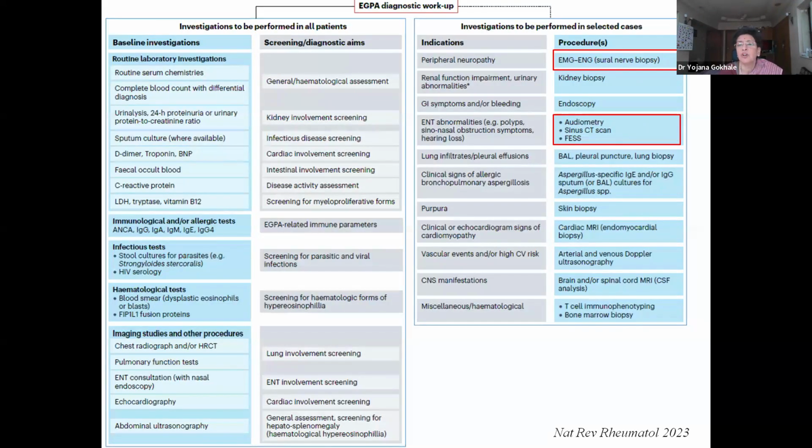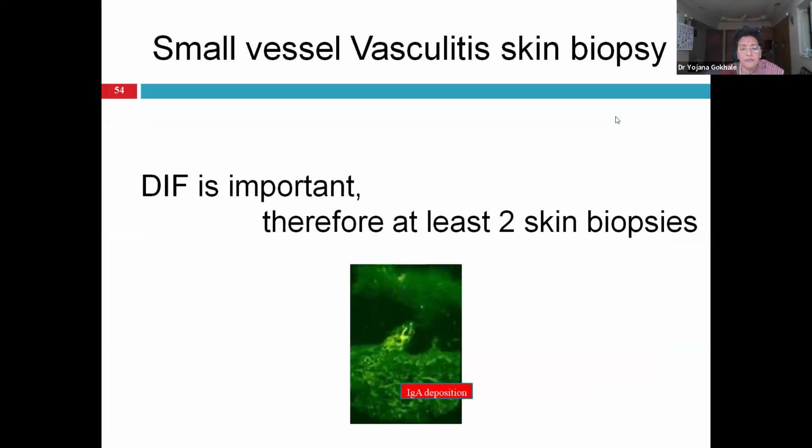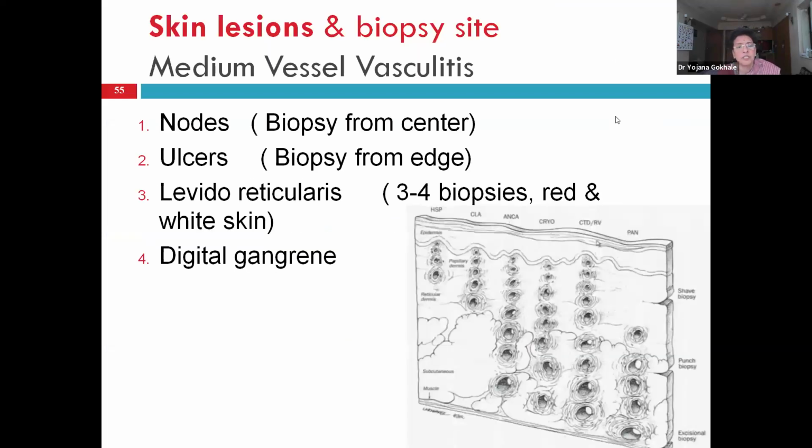Additional investigation depending upon organ involvement, say if the patient has mononeuritis, do EMG nerve conduction; if the patient has hearing loss, audiometry, etc. Skin biopsy, send it for immunofluorescence as well. So that is IgA nephropathy. For skin biopsy, the type of lesion will decide how we would do the biopsy: from the nodule, center of the nodule; ulcer, edge of the ulcer; livedo reticularis, take 3-4 biopsies from red as well as white skin; and digital gangrene.